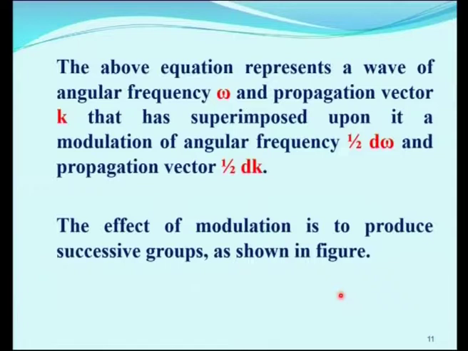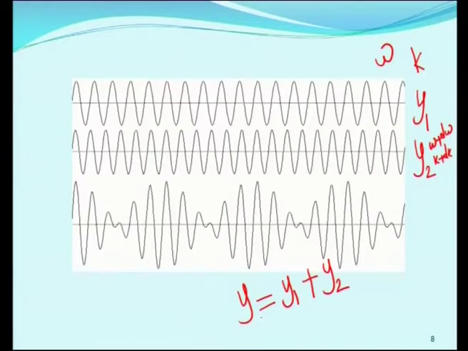The above equation represents a wave of angular frequency omega and propagation vector k that has been superimposed with a wave of angular frequency d omega, and similarly a wave of propagation vector dk. So, the effect of modulation is to produce successive groups as shown in the figure.